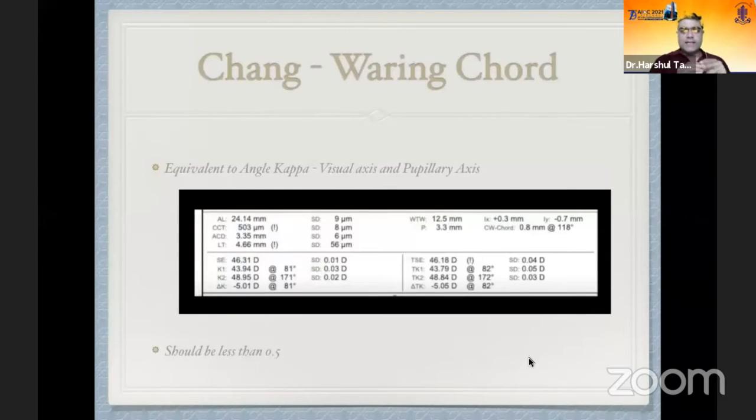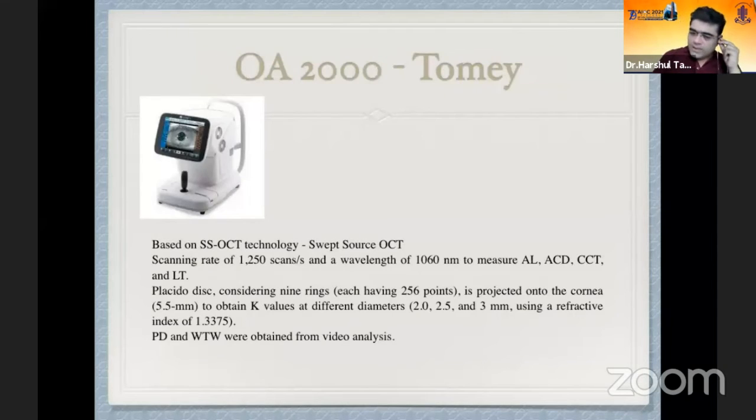Another advantage is that it gives us the Chang varying chord. We can easily see directly, which here in this case is 0.8 millimeter, which is equivalent to angle kappa, that is the angle between visual axis and pupillary axis. So these are the advantages of the swept source OCT.